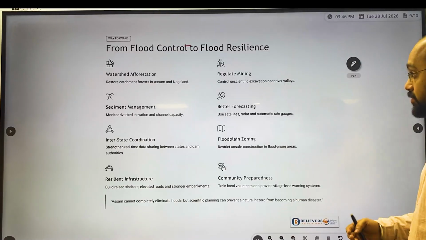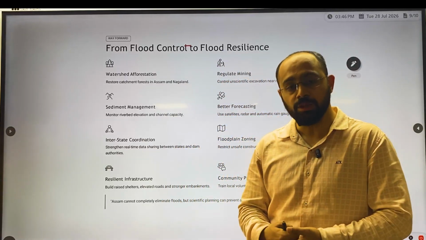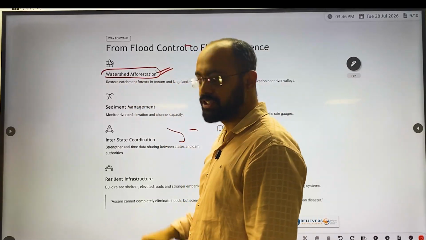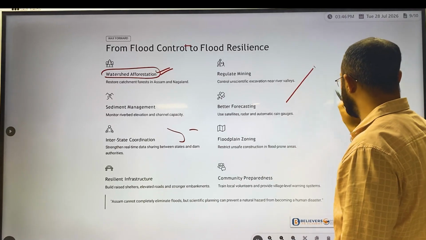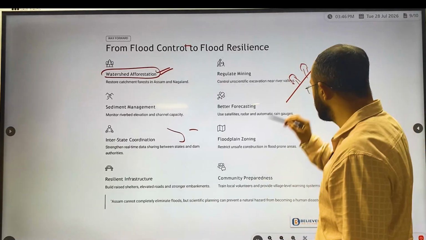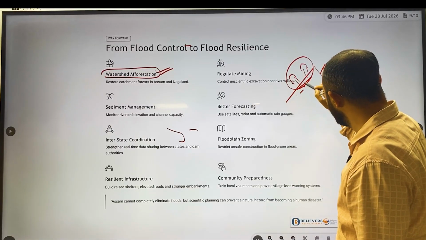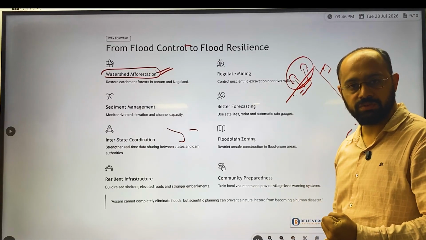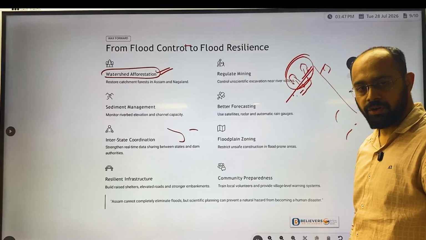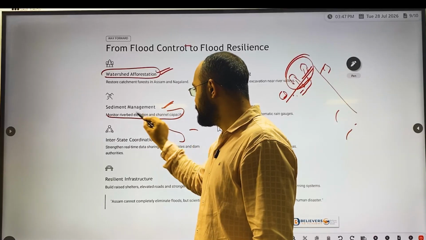Now after this, what can we do in order to protect ourselves from these kinds of disasters? The first thing is watershed afforestation. Afforestation means, especially on these hilly slopes, we have to plant forests. What is the advantage of this? When we do this afforestation, these areas will hold the soil, water will flow very slowly in these areas, and it will reduce the speed of the water also.